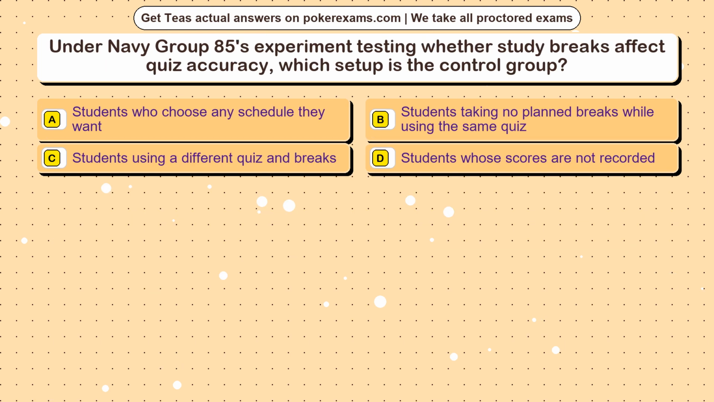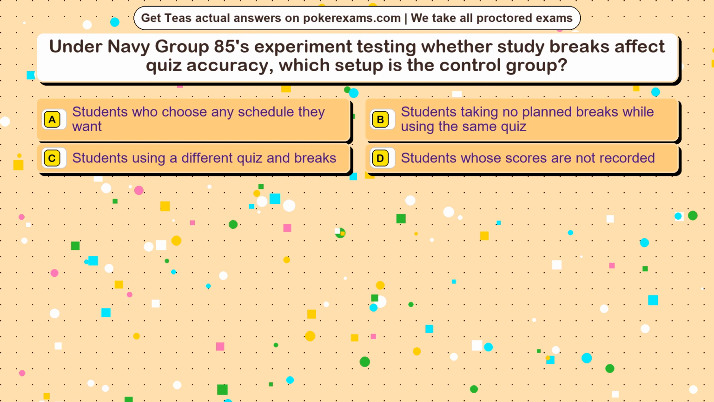Question 20. Under Navy Group 85's experiment testing whether study breaks affect quiz accuracy, which setup is the control group? Option A, students who choose any schedule they want. Option B, students taking no planned breaks while using the same quiz. Option C, students using a different quiz and breaks. Option D, students whose scores are not recorded.